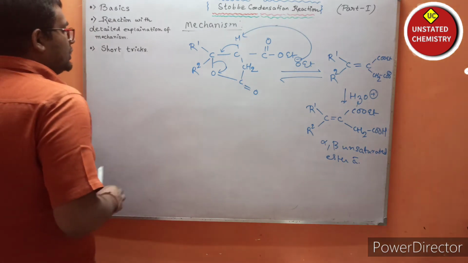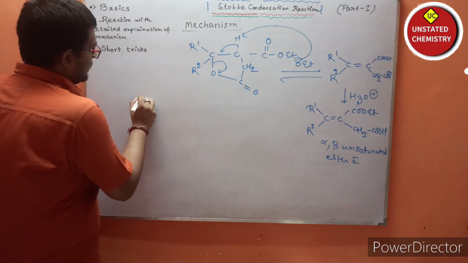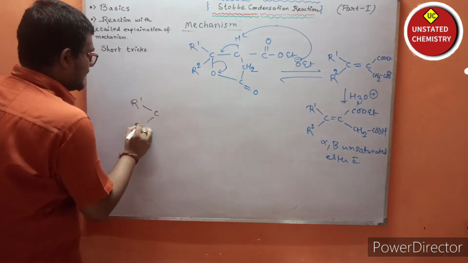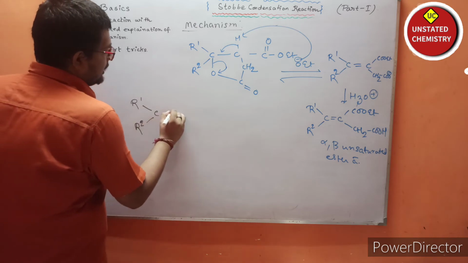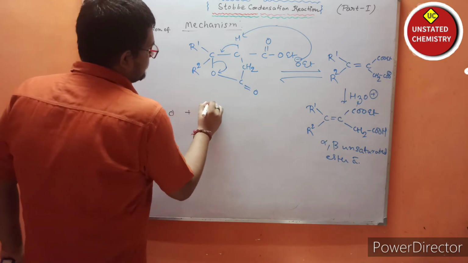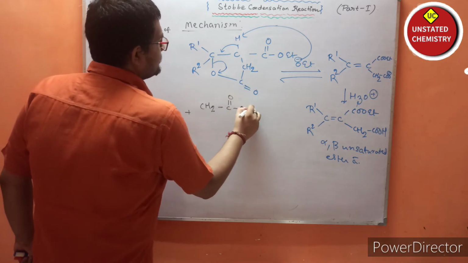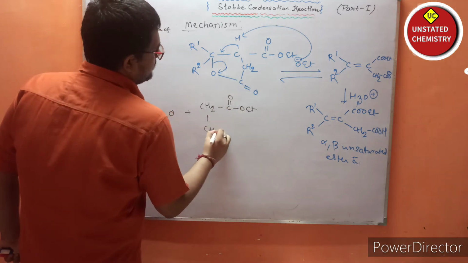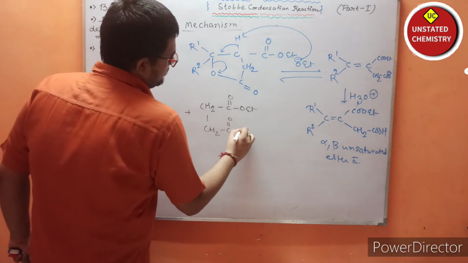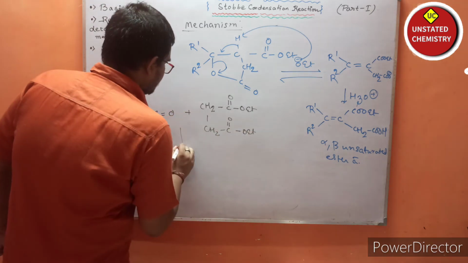So the short trick will be, we have to take a carbonyl compound and succinic ester. Succinic ester. Here see carefully.